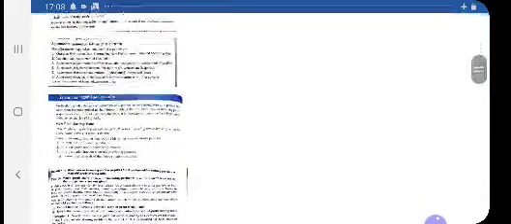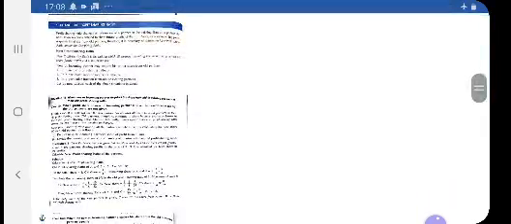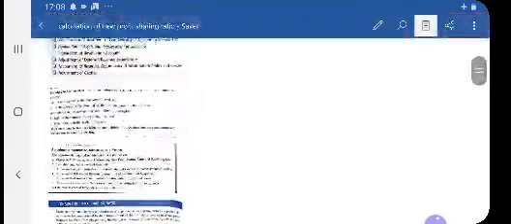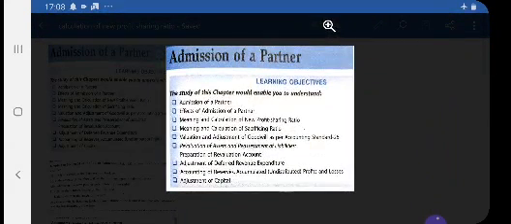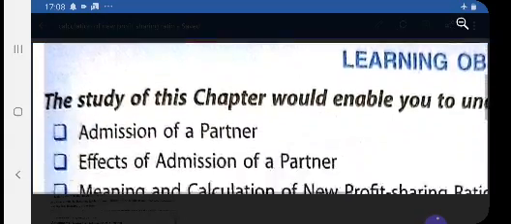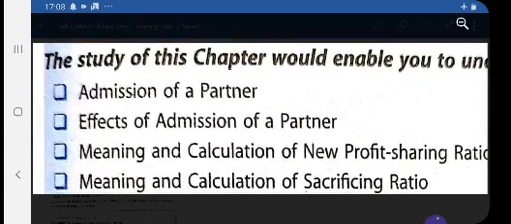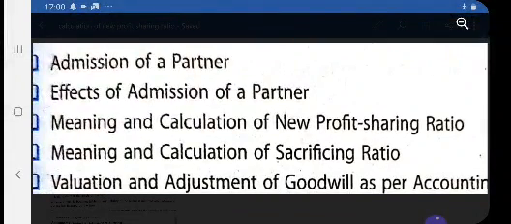Go through it once again with the help of the book and the solution, and then try to solve all the questions. Based on these 5 cases, NCERT questions are given, you just try to solve them. This is what we have discussed, the calculation of new profit sharing ratio.